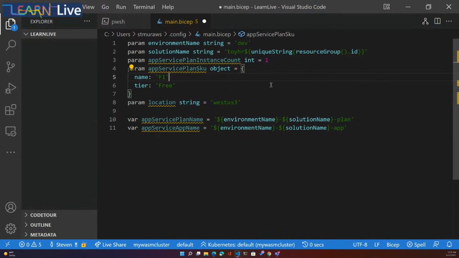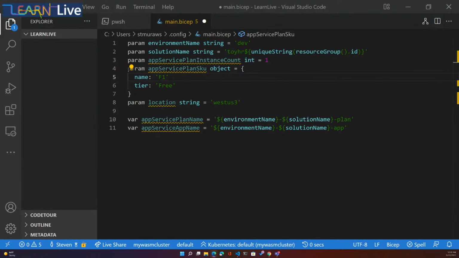Yeah, so that unique string function is a pretty cool function that we've got in Bicep because it's useful for creating globally unique resource names. Essentially, it will return a string that's the same on every deployment to the same resource group, but different when you deploy to different resource groups or subscriptions.